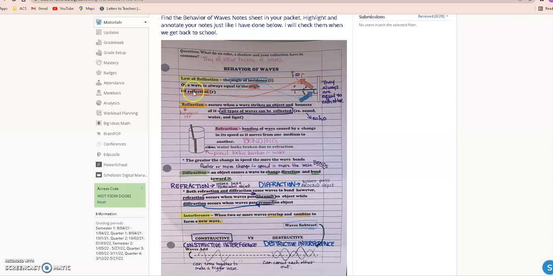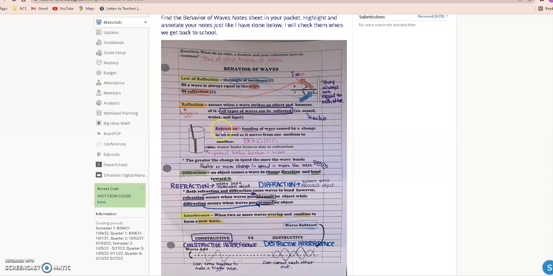The next word is reflection. Reflection occurs when a wave strikes an object and bounces off of it. That should be the word off, O-F-F. And all types of waves are reflected, for example sound waves, water, light waves. An example of a sound wave that reflects is when you hear an echo. If you hear an echo, that's a sound wave bouncing off of something. That's why I put the word bounces off right here.